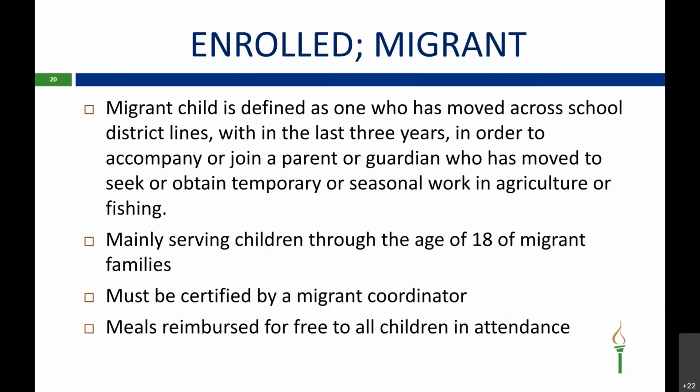Okay, the last slide I'm going to go over is enrolled migrant. A migrant child is defined as one who has moved across school district lines within the last 3 years in order to accompany or join a parent or guardian who has moved to seek or obtain temporary seasonal work in agriculture or fishing. It mainly serves children through the age of 18 of migrant families, and they must be certified by a migrant coordinator. Meals are reimbursed for free to all children in attendance.